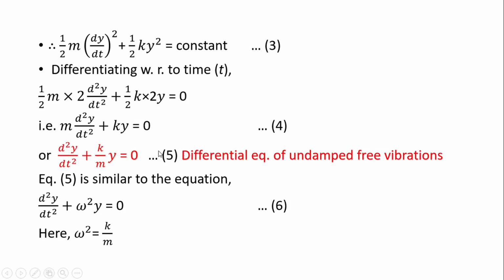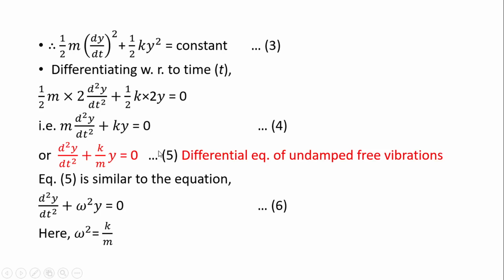Let us call it equation 6. These two equations are similar, where omega square is simply equal to k by m. Equation 6 is the differential equation of simple harmonic motion, and its solution we know is y equal to a sin omega t minus alpha.